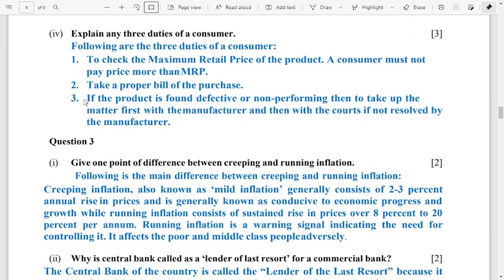If you want these answers, then you can copy it down by pausing the video, or you can even take a screenshot of this video also. Explain any 3 duties of a consumer. To check the maximum retail price of the product, take a proper bill of the purchase, and if the product is found defective or non-performing, then take up the matter first with the manufacturer and then with the courts if not resolved by the manufacturer.